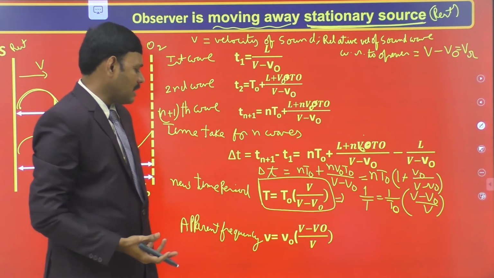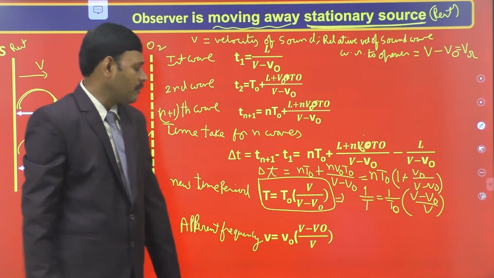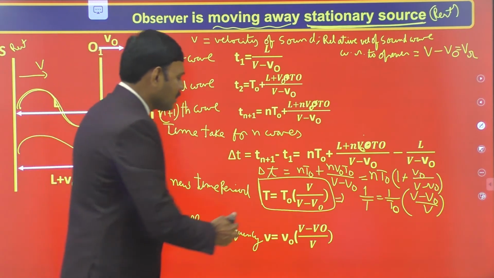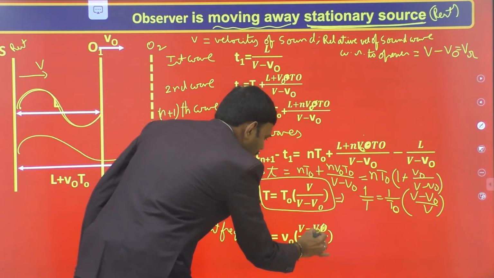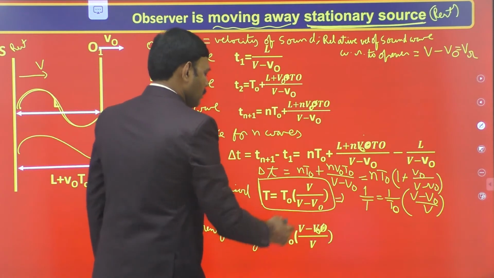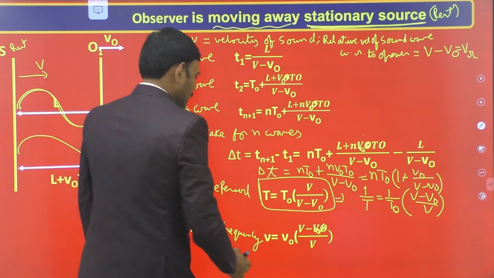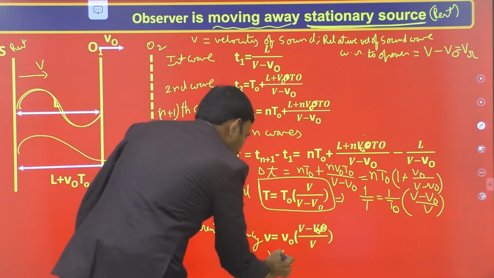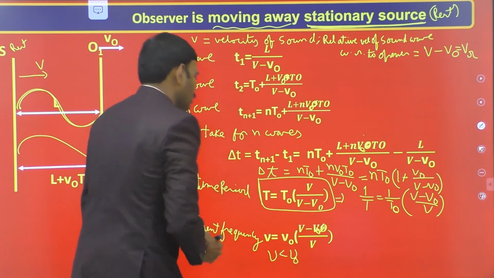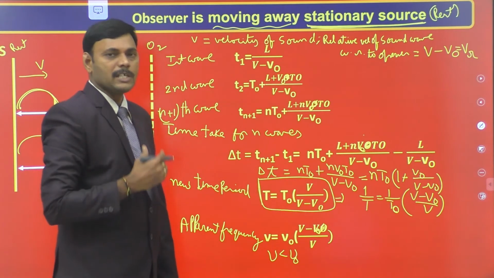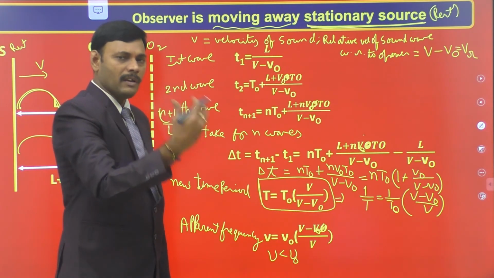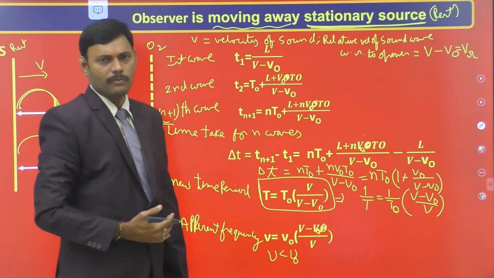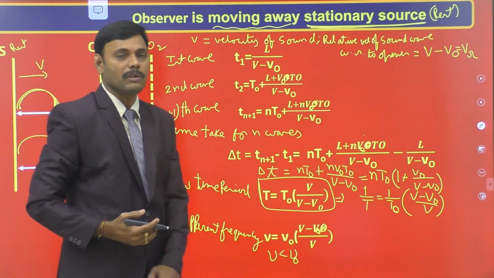Here V naught, in the suffix, is always the velocity of the observer, and V is the speed of sound. Since the numerator is less than the denominator, nu is less than nu naught. When the observer moves away from a stationary source, he receives a sound wave of less frequency than the emitted frequency. Apparent frequency is less than the actual frequency.